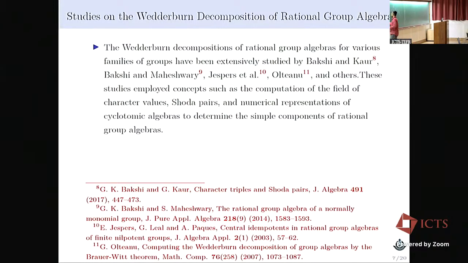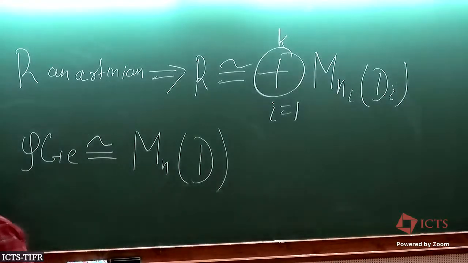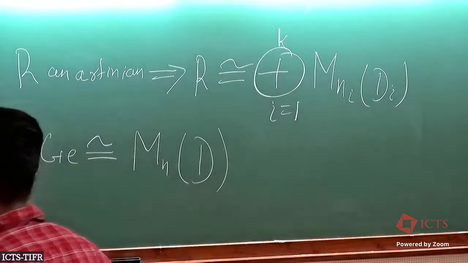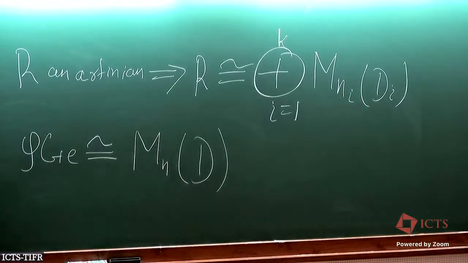Even if you know e is a primitive central idempotent, going from here to this matrix algebra M_n(D) is not a trivial task. This is a very difficult task. We need many more computations, like we need to compute cross product algebra, etc. So there is complexity here.